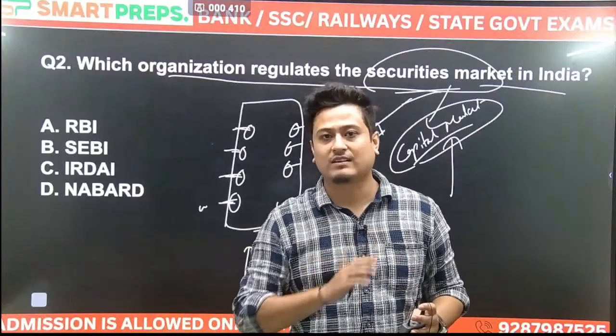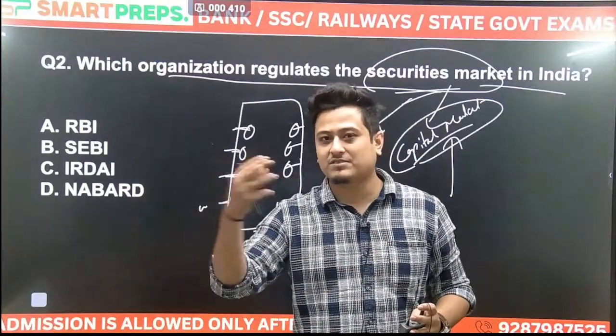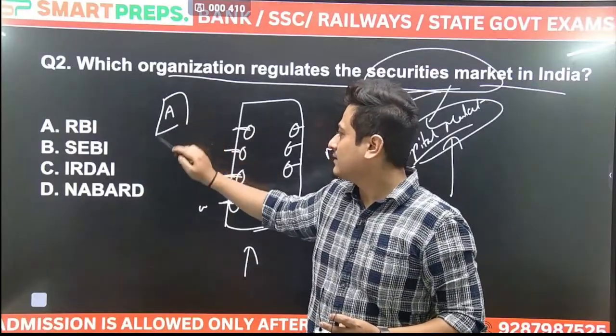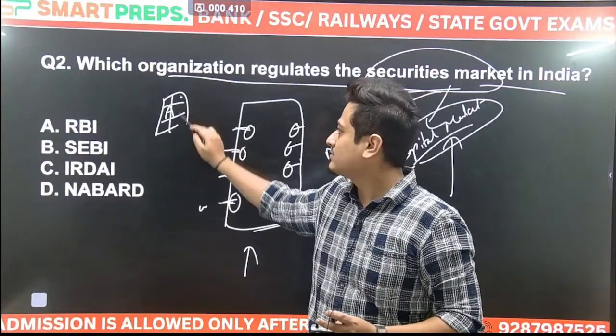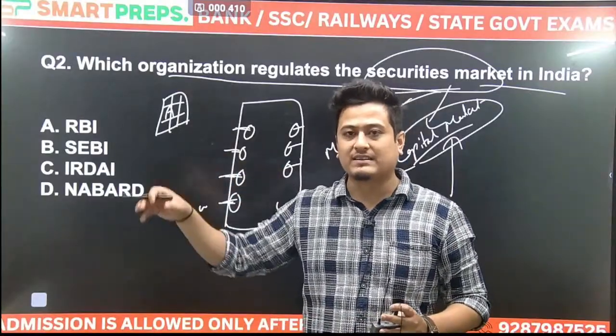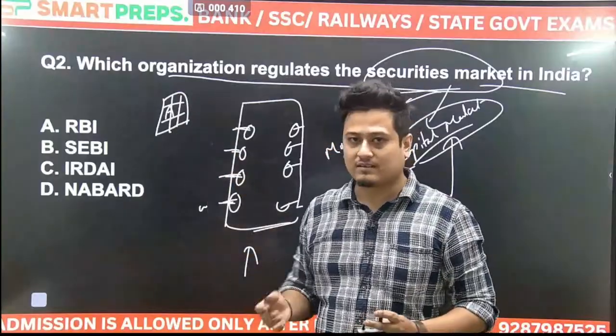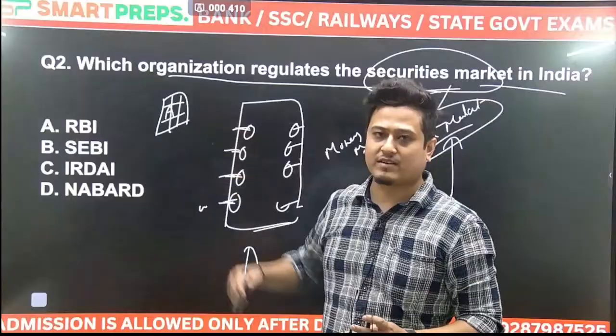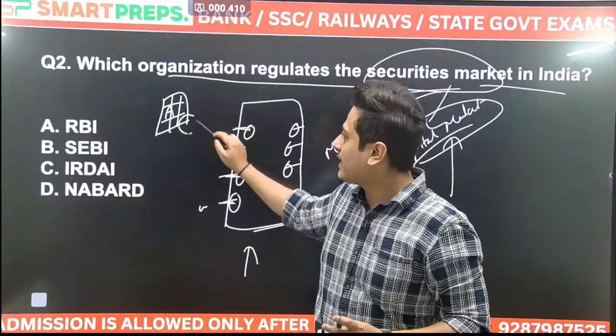You are the owner. That means when you buy some shares of the company, suppose this is one company A. Now it is divided into, suppose, 9 shares, so it is divided into 9 parts. Every part is 11.11%. So I buy this part.